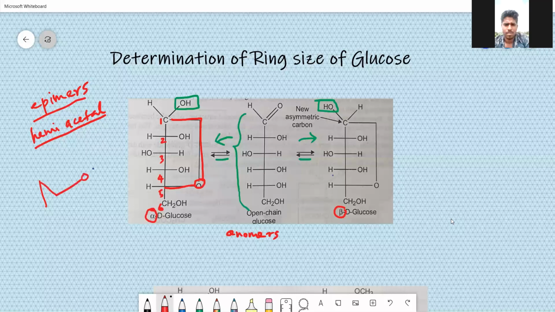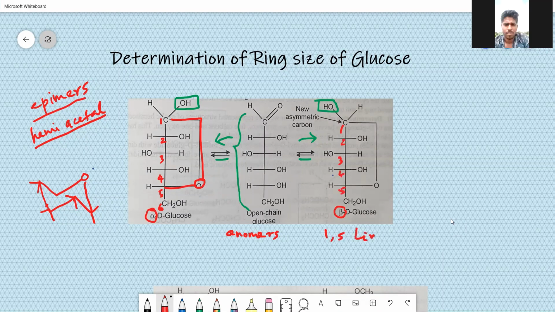We have seen already how it is established, right? So here you put OH, HOH, HOH. And again, the same thing is there here for 1, 2, 3, 4, 5. This is 1,5 linkage.